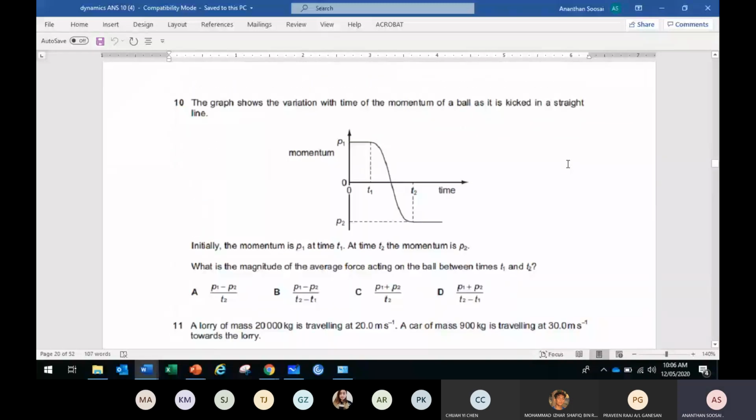Okay, this one. Everyone, give a try. June 7, number 10. What is the magnitude of the average force acting? I'll give you 1 minute to try. The others, give a try.